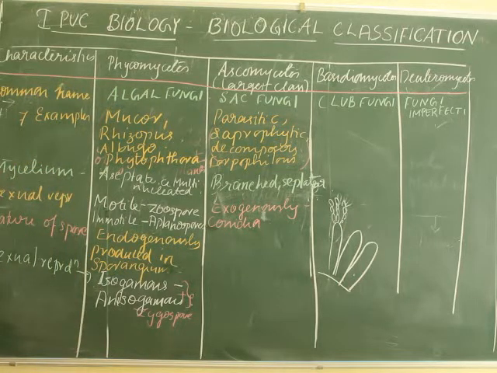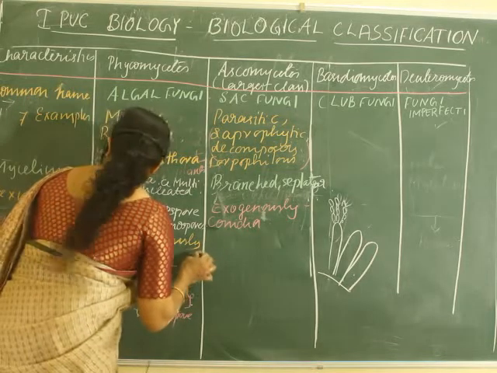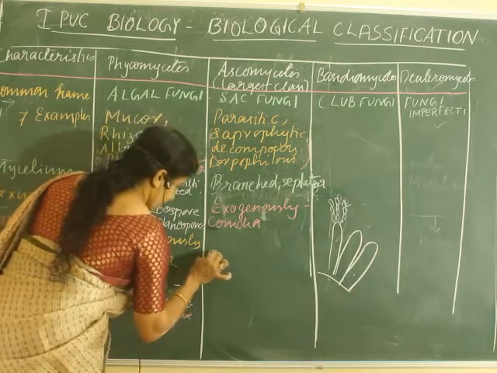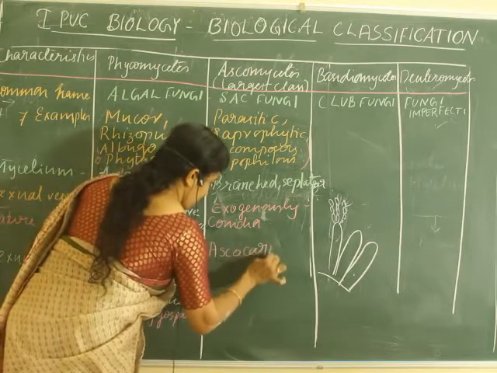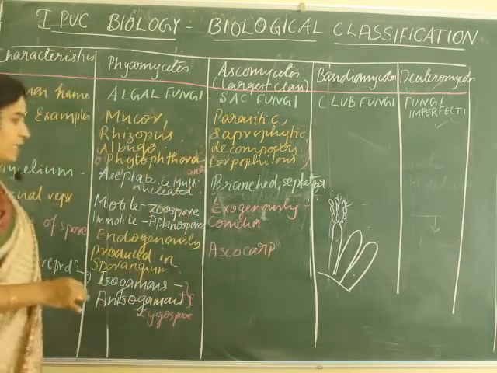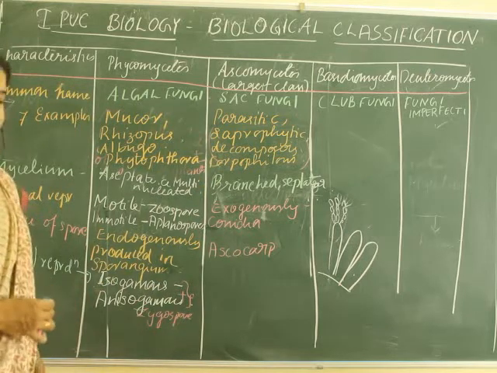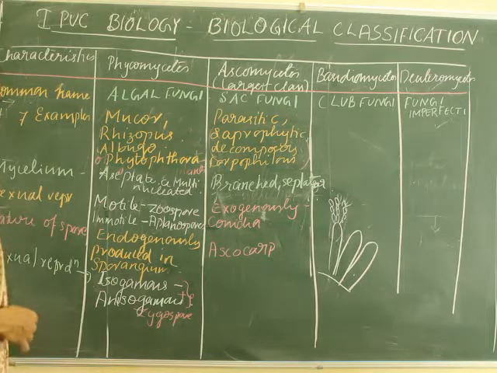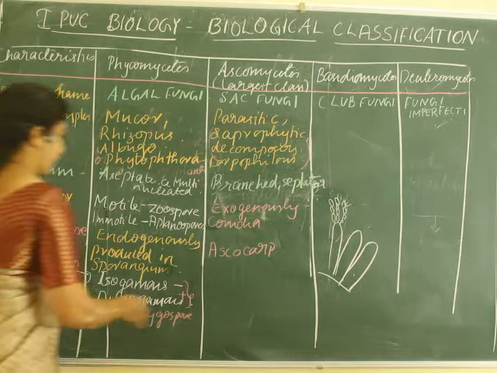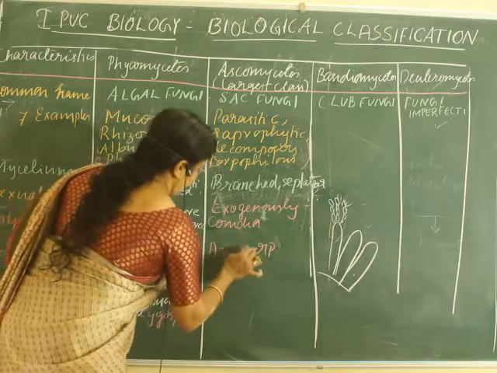Then sexual reproduction. Okay, some terms are almost similar, like conidia and conidiophores.